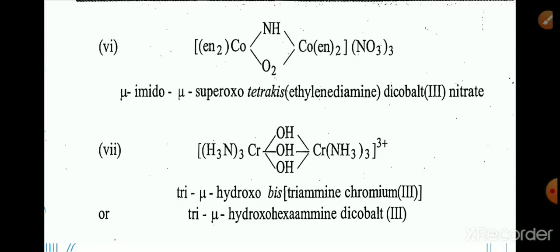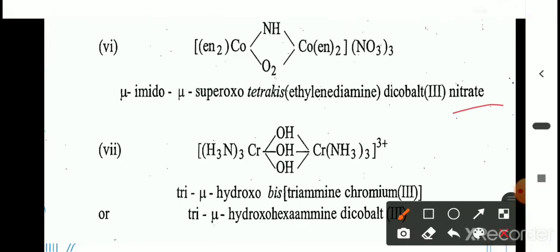Outside the complex there is a nitrate group, therefore we write nitrate outside. Mu-imido for NH, mu-superoxo for O2. Here 2 en and here 2 en, 2, 2, 4. Since it already has di inside the name, we use tetrakis, and the ligand name is ethylenediamine. Then the central metal ion is cobalt. There are 2 cobalt, dicobalt(III) nitrate.